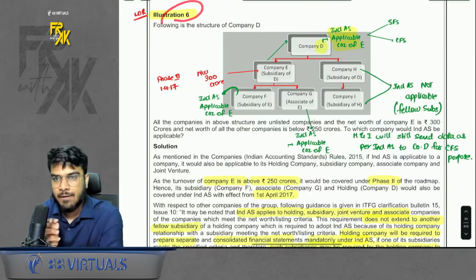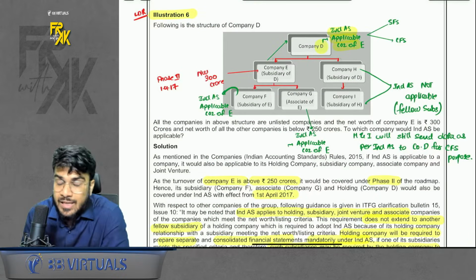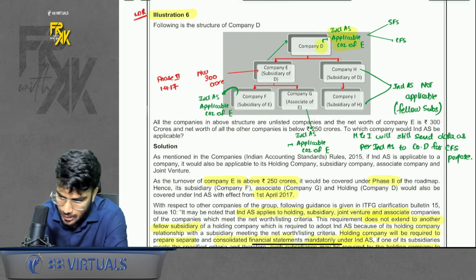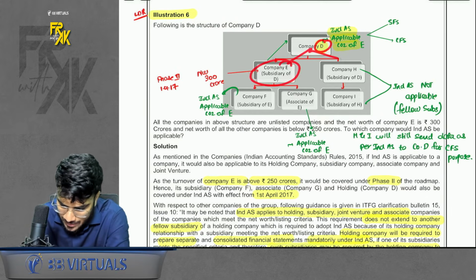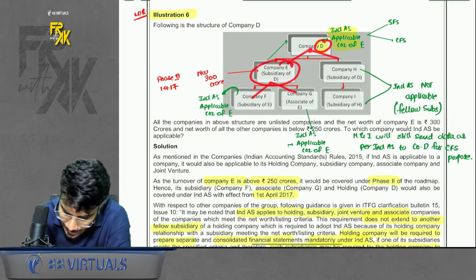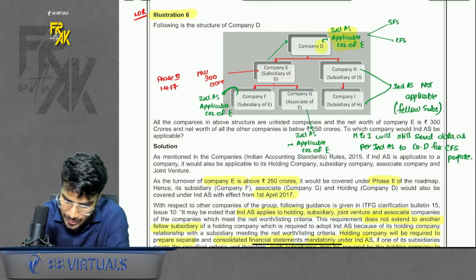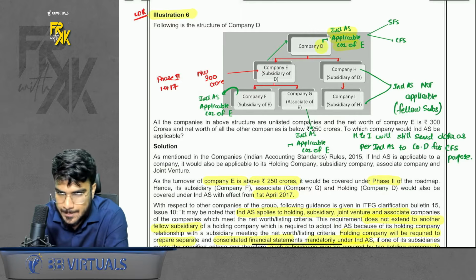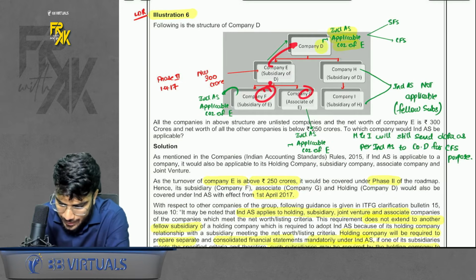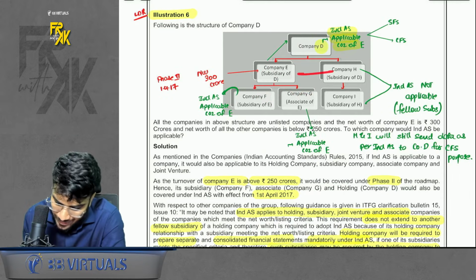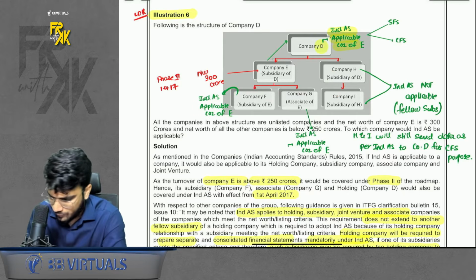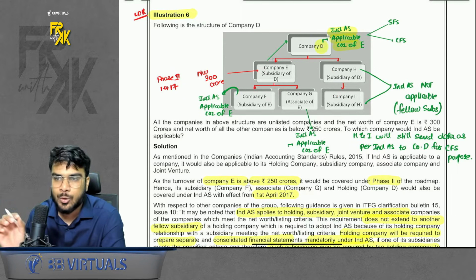Illustration number 6, it was a very simple question where we discussed this question in the example also. You have two subsidiaries and this subsidiary has one subsidiary, one associate. Ind AS become applicable to E. So now what will be the applicability to other companies? So D will also be covered under Ind AS, and F and G, direct parent, direct subsidiary, associate will get covered. But the fellow ones have to be ignored, right? The fellow subsidiary will continue to follow AS.